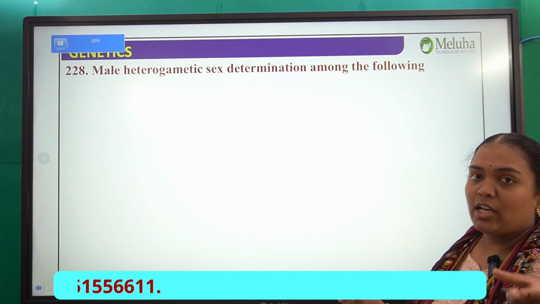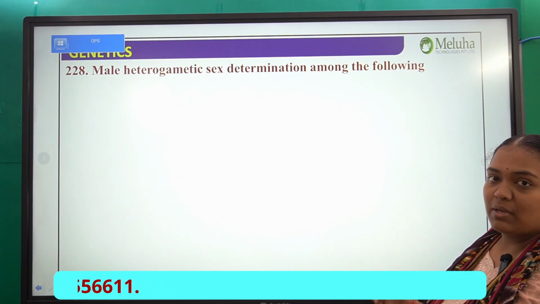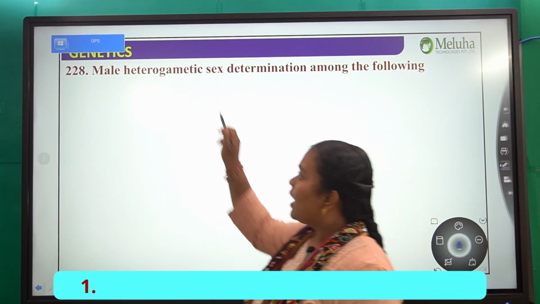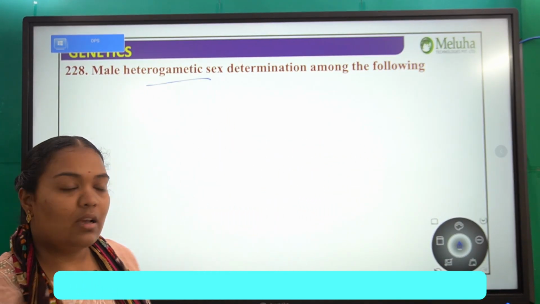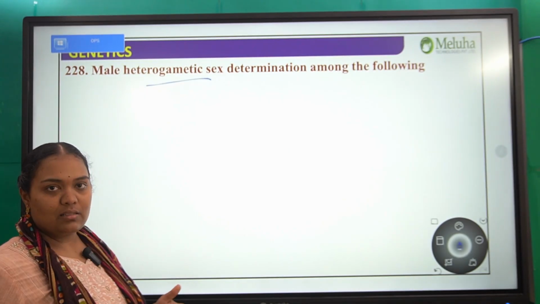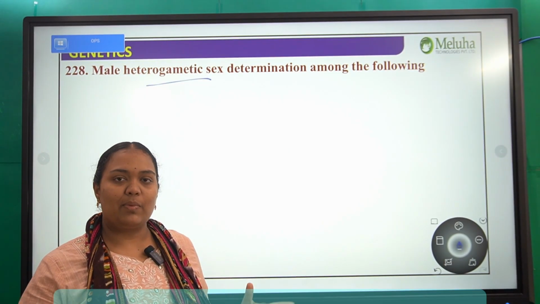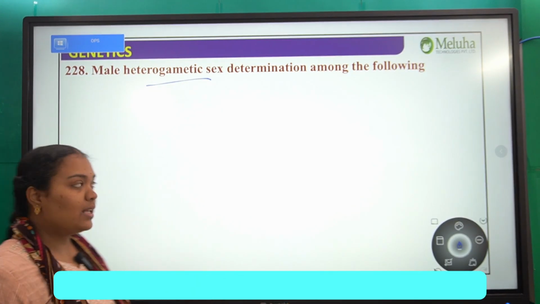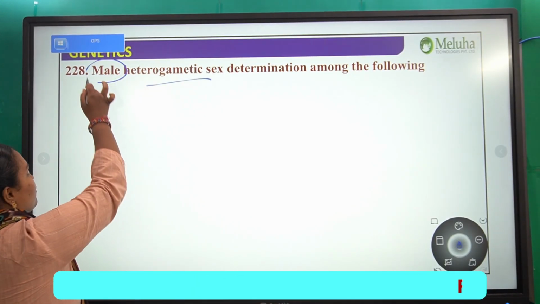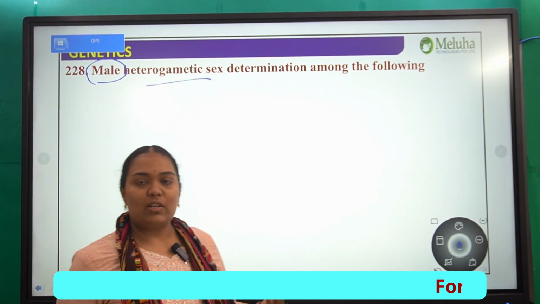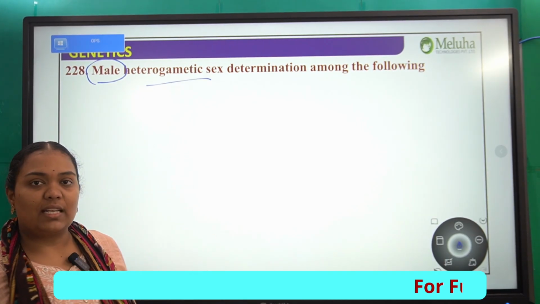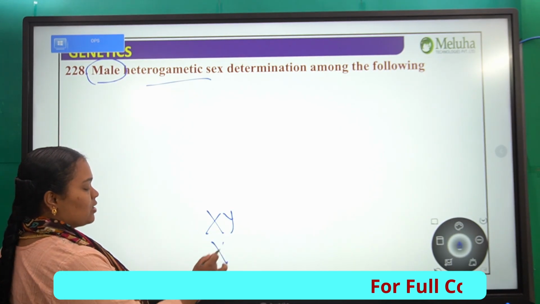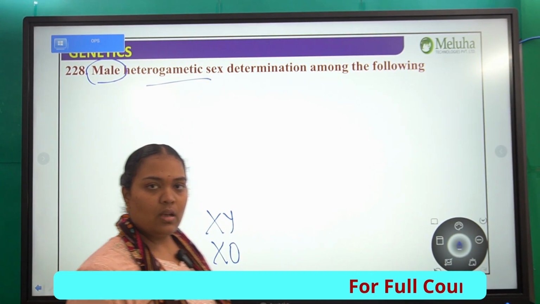Now, male heterogametic sex determination among the following. The key point in this question is heterogametic. Hetero means different, homo means similar. Every individual has two sex chromosomes, whether male or female. So here they are asking which type of sex determination has a male who is heterogametic, maybe XY or XO, right?